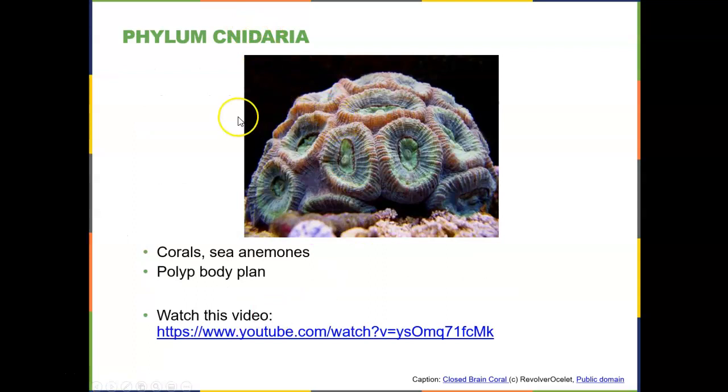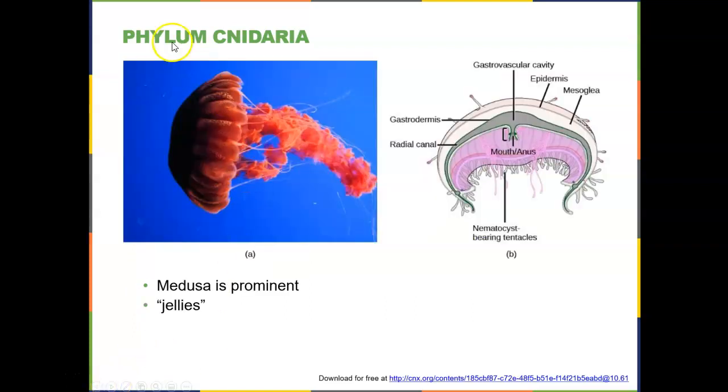Here we see a coral. So we have the phylum Cnidaria. You do not need to know separate subdivisions for the cnidarians, but they include additionally corals and sea anemones, which exist primarily as the polyp form. And here's a video to watch about those. When we look at another group, the jellies exist predominantly as the medusa form.